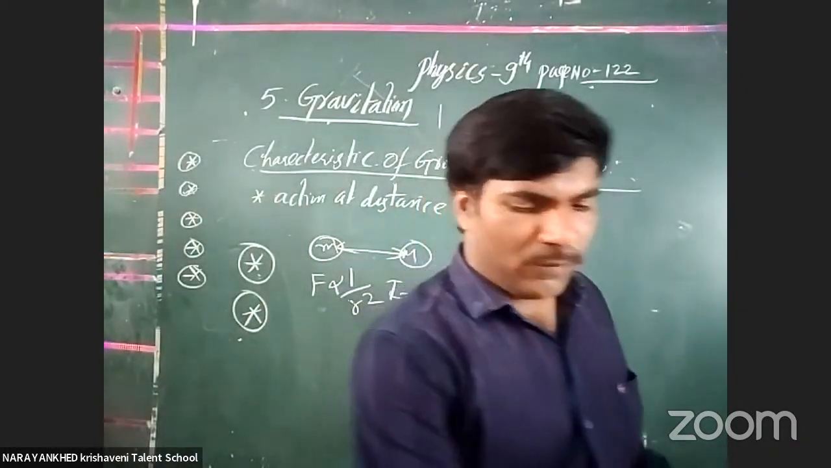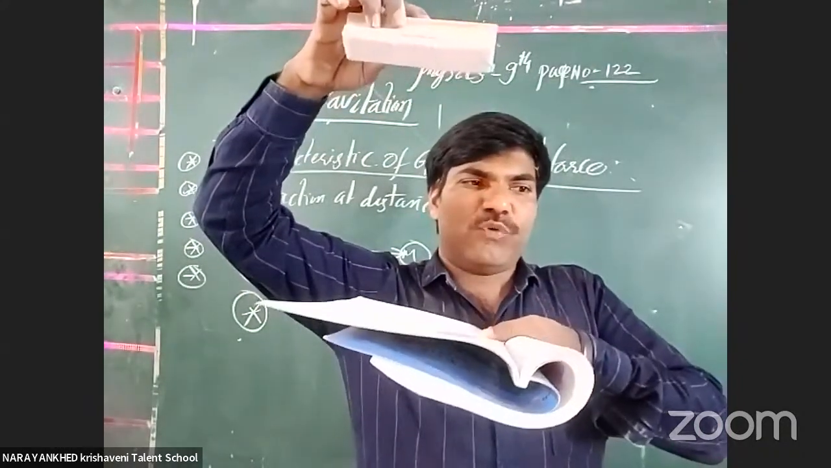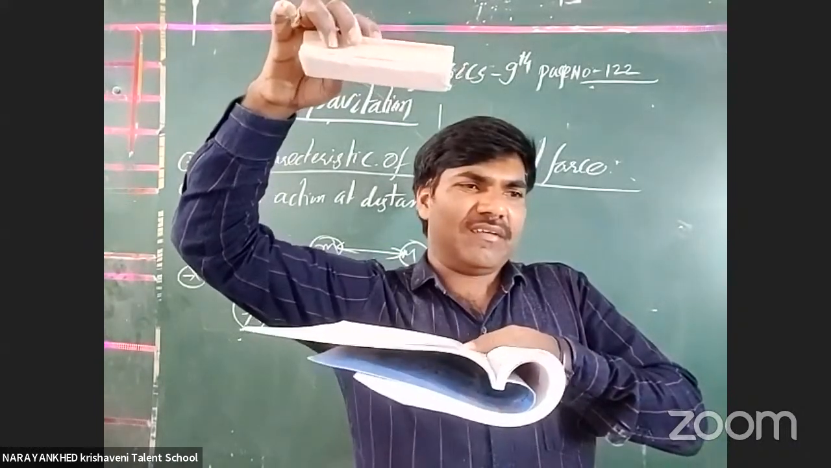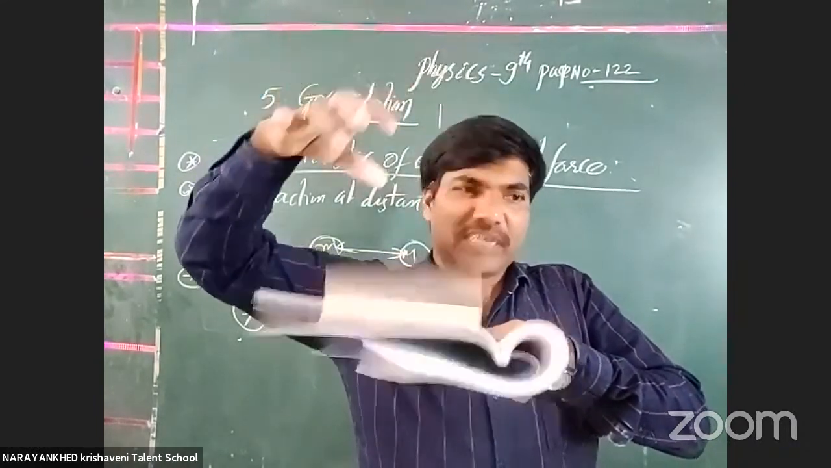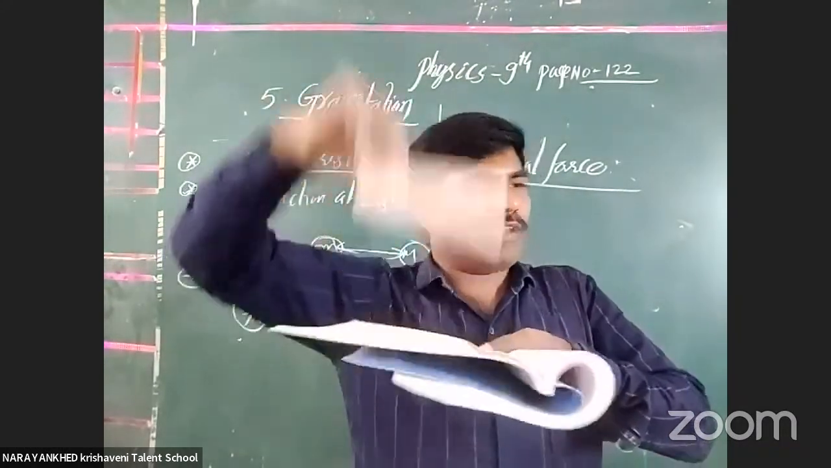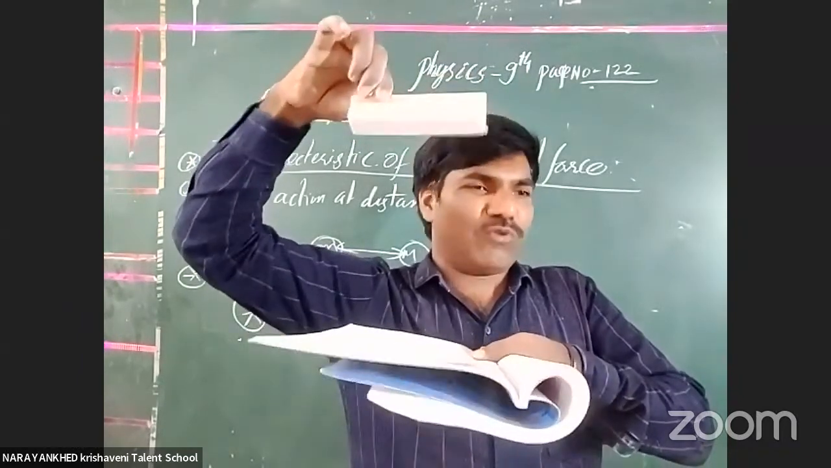Okay, clear or not? Suppose this duster is there, and this book is there. Is gravitational force working here or not? Understand? If it is not working, why does it fall down? It would stay like this only. When I remove it, it also stays like this. Here only they would have to stay.